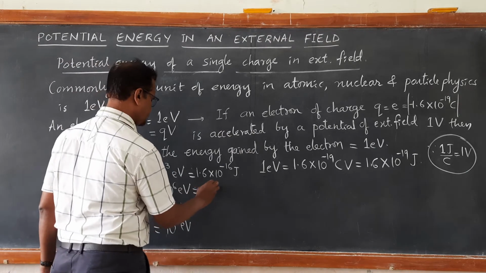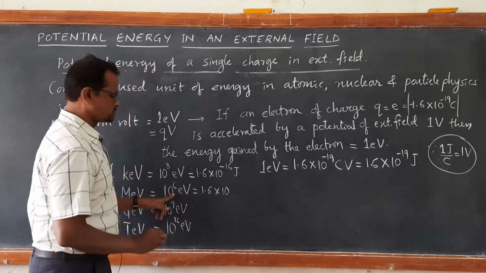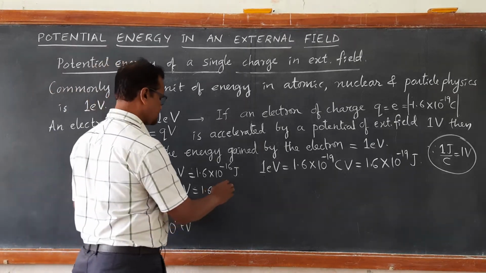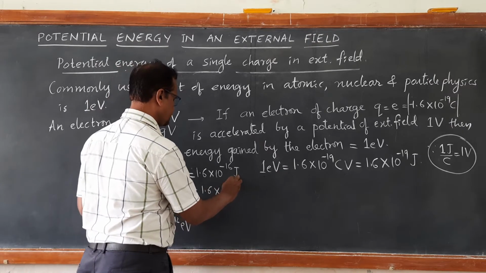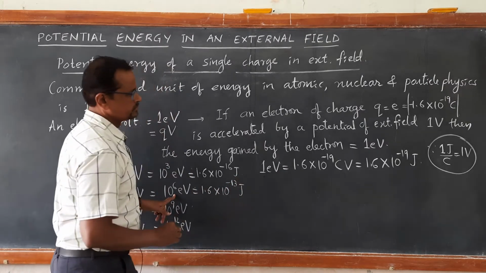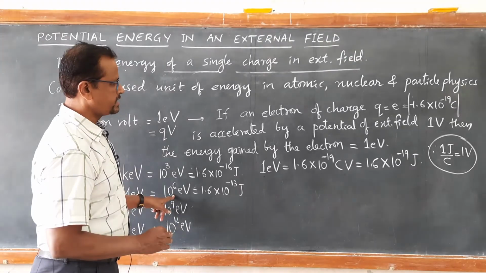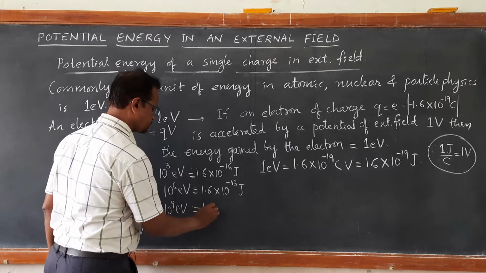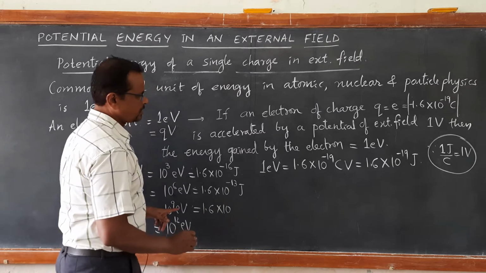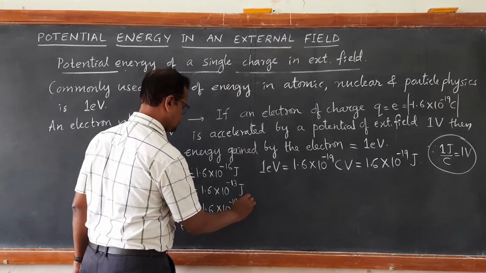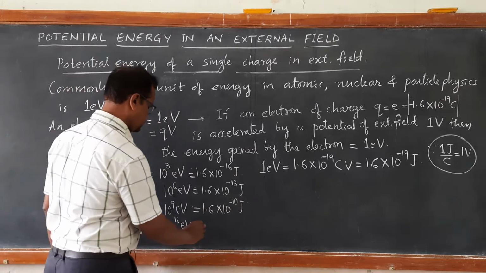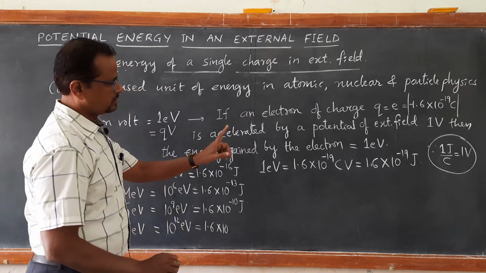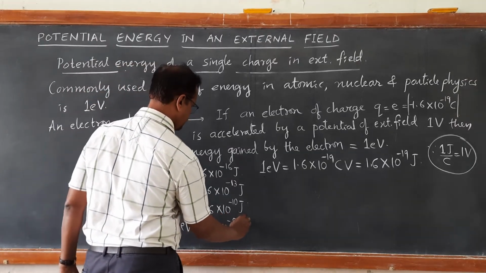Similarly, for 10 raised to 6, 1 mega electron volt, MeV, million electron volt, if you add minus 19 plus 6, it becomes 1.6 into 10 to the power of minus 13 joule. 1 giga electron volt becomes 1.6 into 10 to the power of minus 10 joules. In the same way, for 1 tera electron volt, look here, it is minus 19 plus 12, which becomes minus 7, so 1.6 into 10 raised to minus 7 joules.